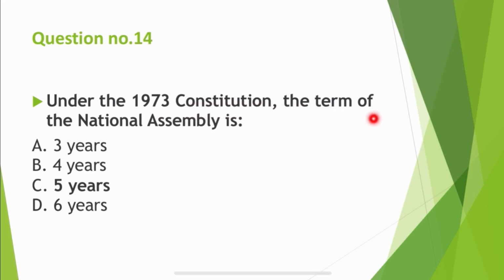Under 1973 Constitution, the term of National Assembly is 5 years. Correct answer is 5 years.